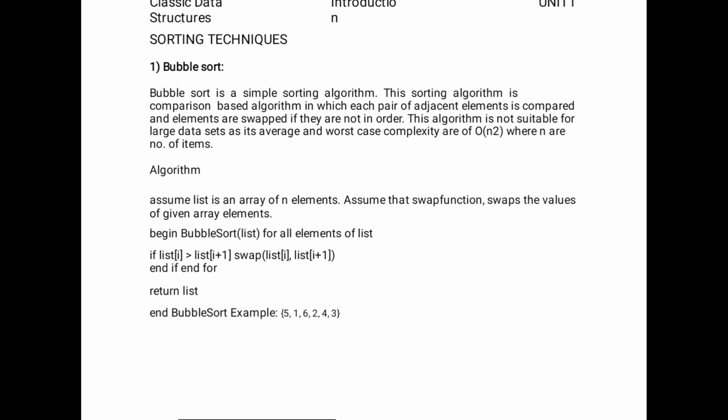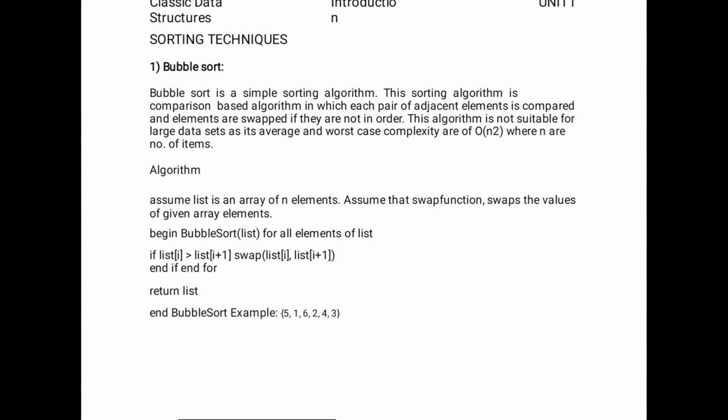There are many techniques in sorting: bubble sort, merge sort, heap sort. There are many topics. Just now I am discussing bubble sort. Bubble sort is a simple, comparison based sorting algorithm in which each pair of adjacent elements is compared and the elements are swapped if they are not in order.